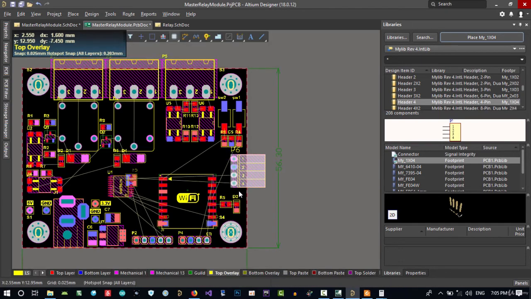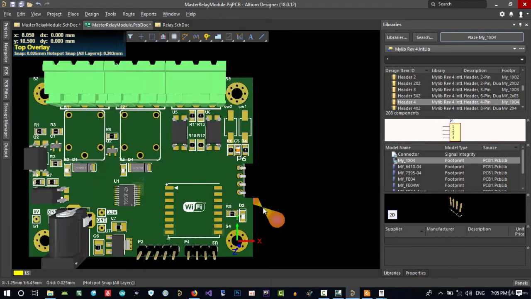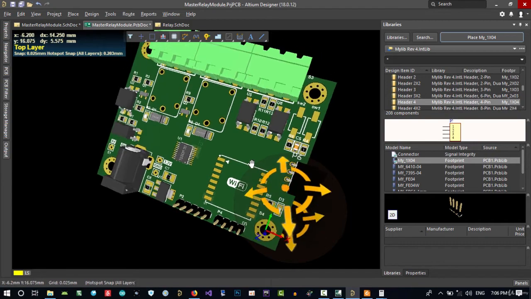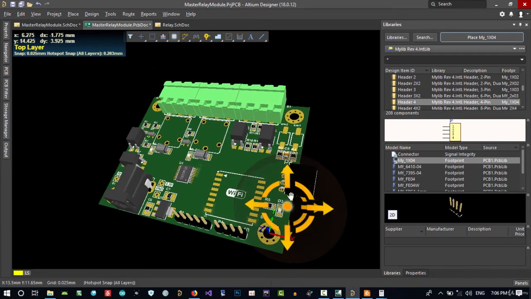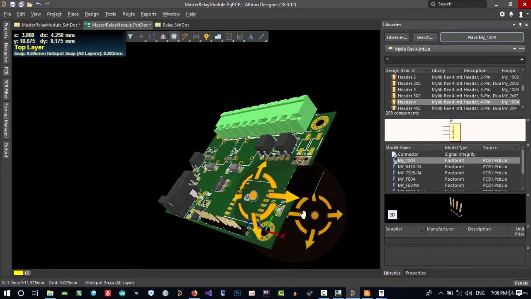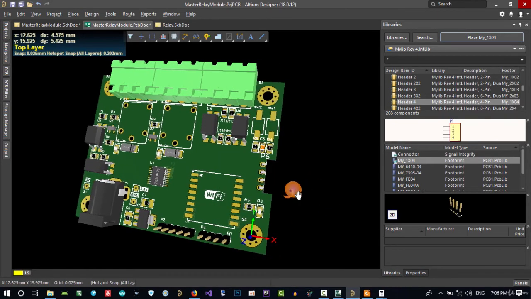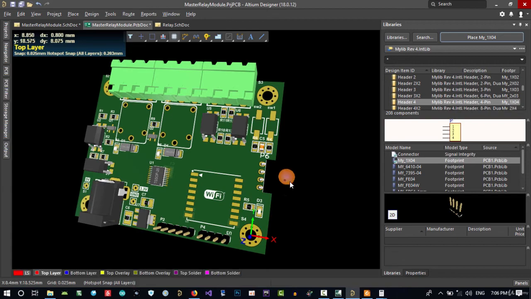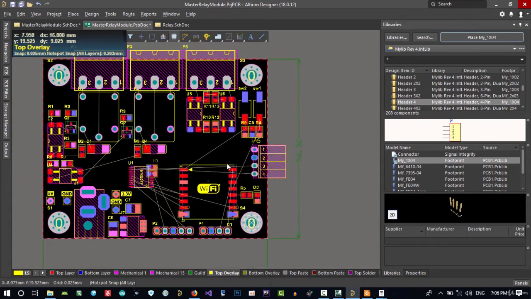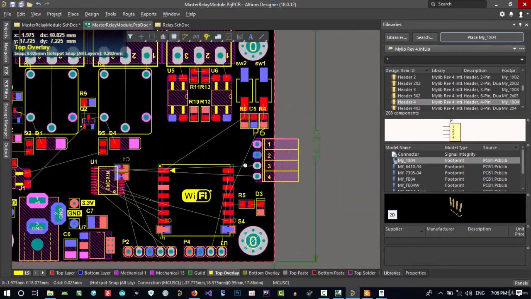I think this way is cool. Let's just see it in 3D, and now you can see it. If there was another board, it will be connected to this, and we can control it by I2C.